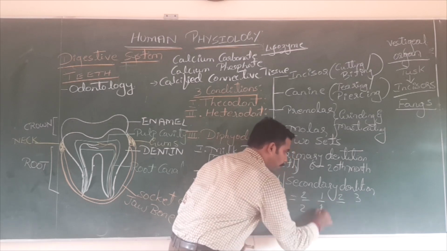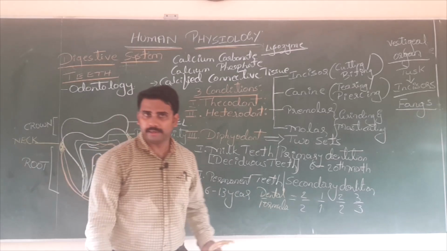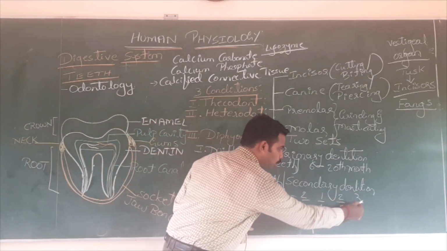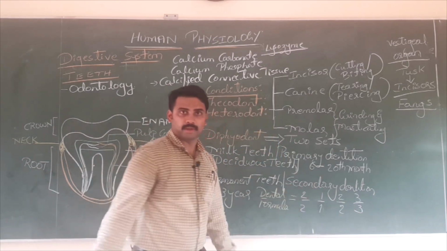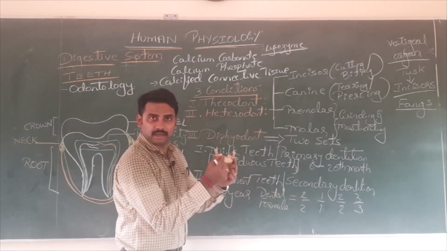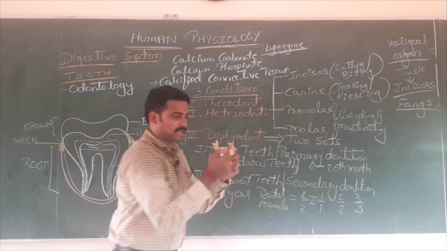Focus on only one half of the jaw. Leave the other half. Here 2 incisors are there. Upper jaw also has 2 incisors. Then one tooth is what? Canine, right? One tooth is canine. Then followed by that, 2 are premolars. The last 3 are molars.